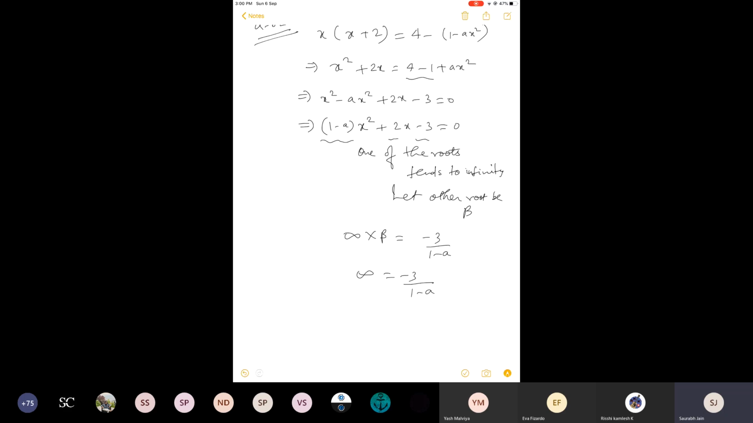Okay, they are asking us the value of a. I want to ask you a question. If minus 3 upon 1 minus a is infinity, what can you say about the denominator of the right hand side? If this is coming, 0. So 0.